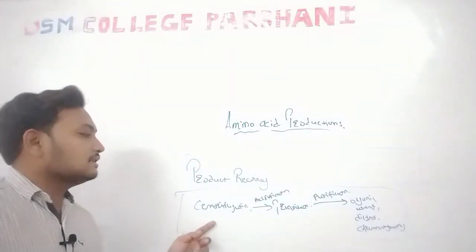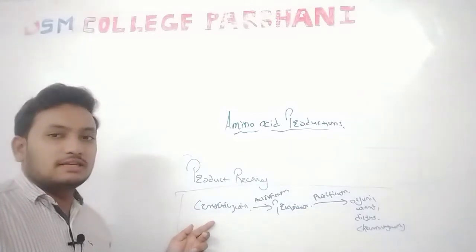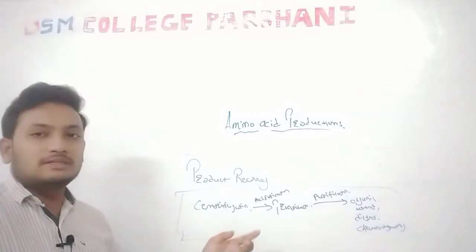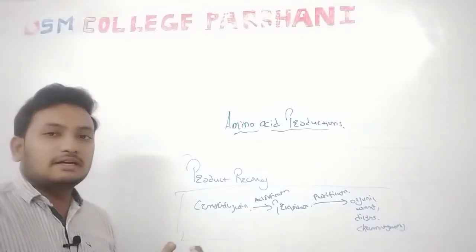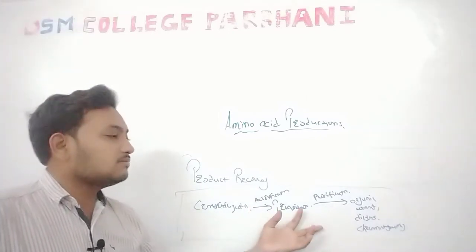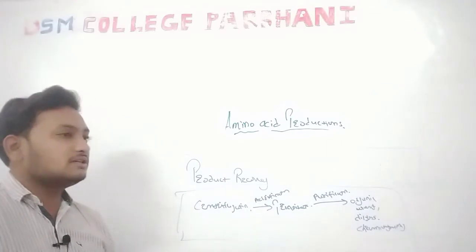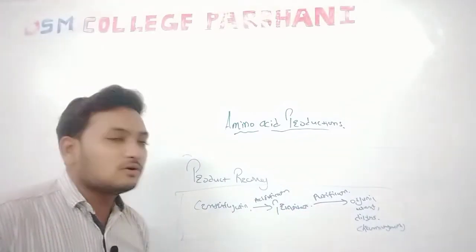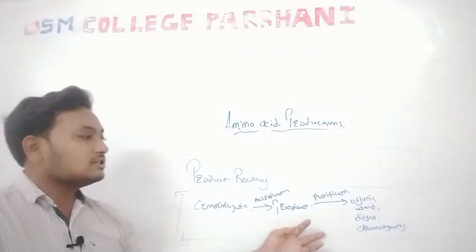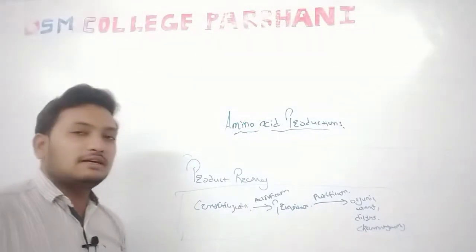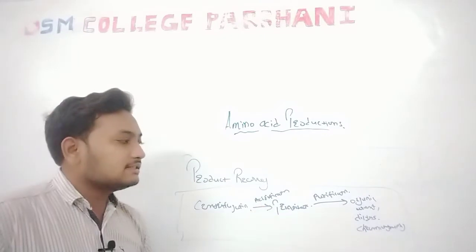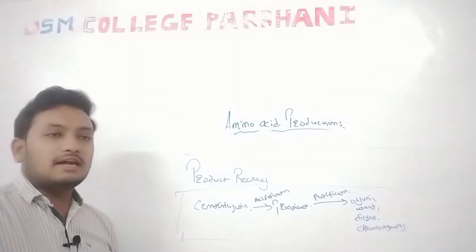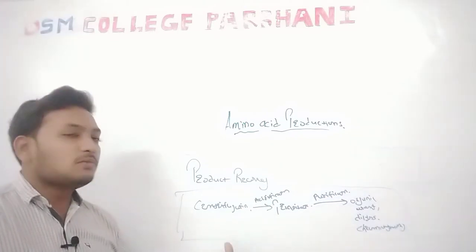So first we use centrifugation for the separation of the cells and waste material in the media, then acidification for the precipitation of our desired product in the media, and the last point is purification. After the precipitation it contains other impurities. For these purposes we design the purification technology. The purification is carried out by different techniques like organic solvent extraction, dialysis and chromatography techniques.